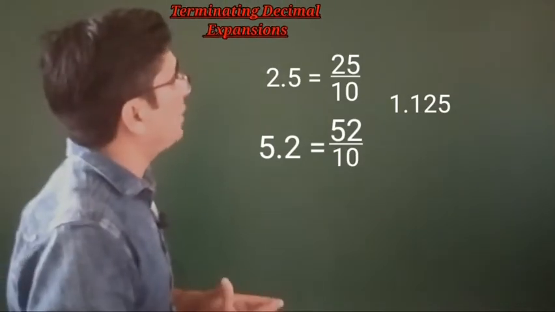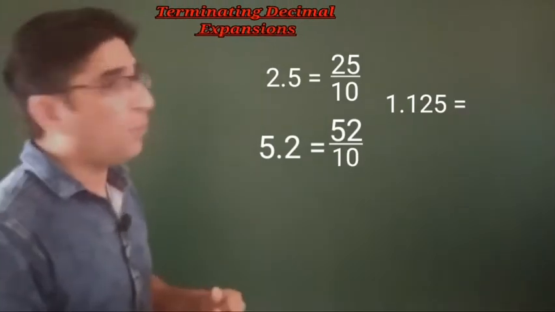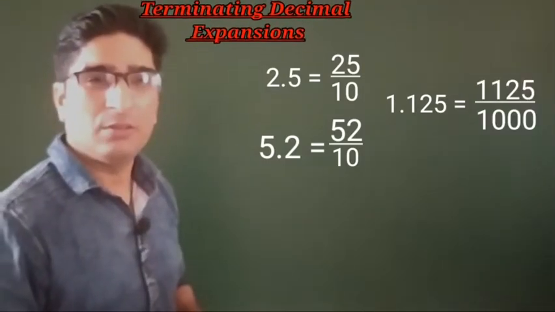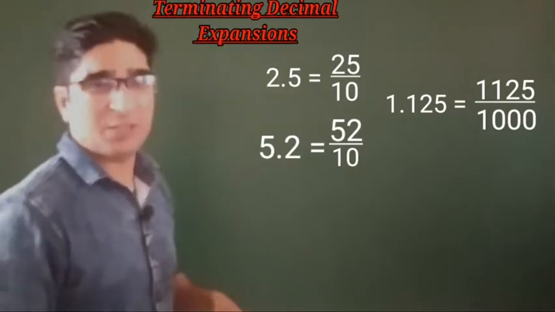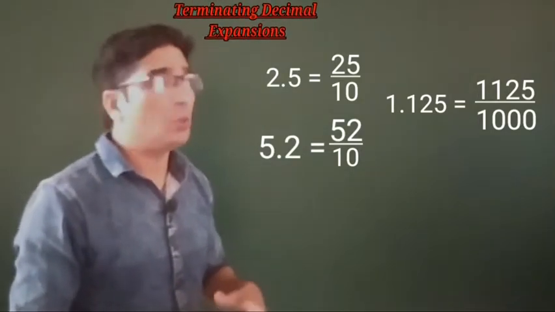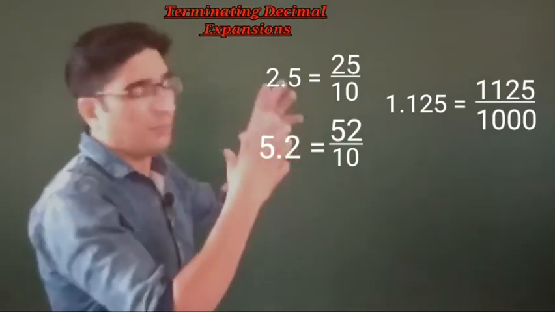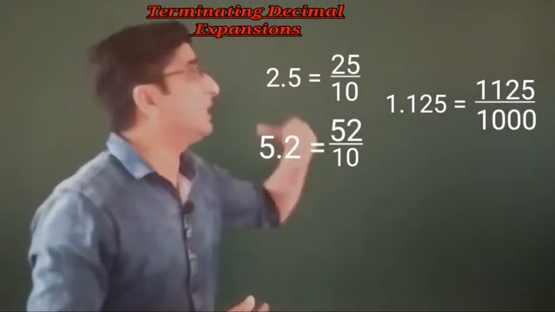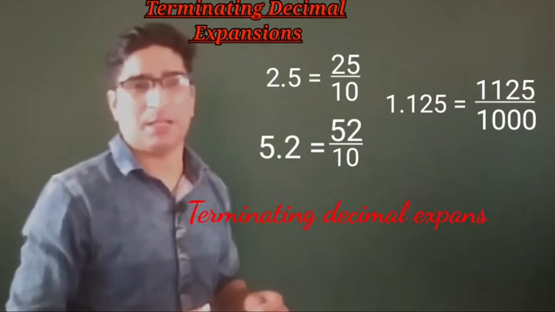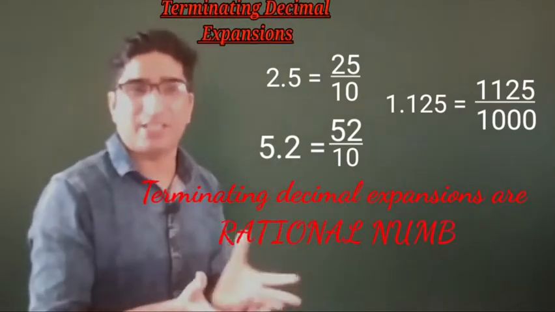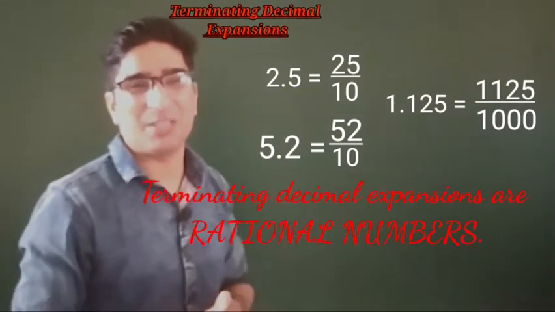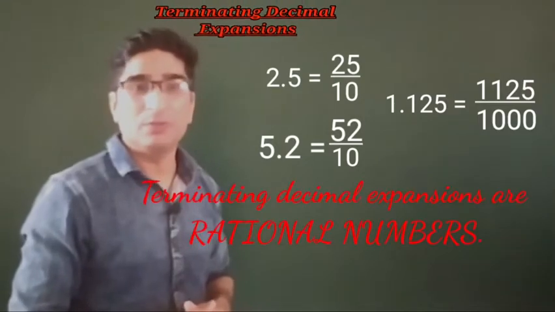This 1.125 is equal to 1125 by 1000. That means they can be expressed as a fraction. Okay, so if these numbers can be expressed as a fraction, then they are rational numbers. That means the terminating decimal expansions are always rational, because they can be expressed in form of P by Q.